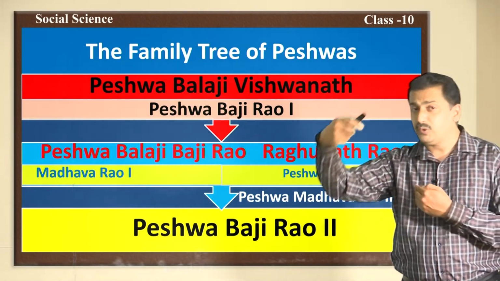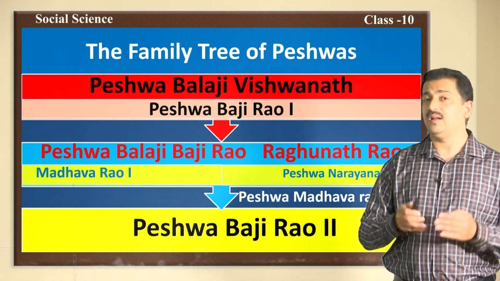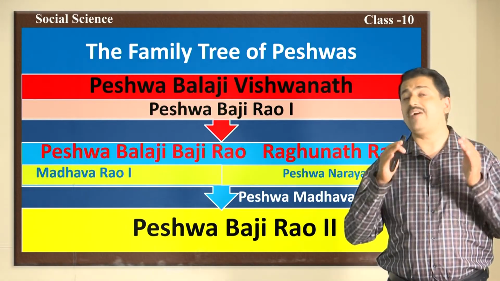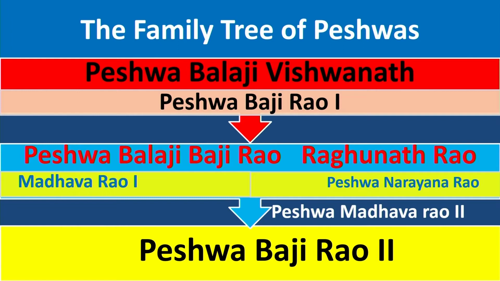Now, before I take you to the first Anglo-Maratha war, let me teach you about the family tree of the Peshwas. Dear students, in the 9th standard, you have already studied about the Marathas. Sahu Maharaj, grandson of Shivaji Maharaj, had appointed a Peshwa in the year 1720. He was none other than Peshwa Balaji Vishwanath. After Balaji Vishwanath, his son Bajirao I became the Peshwa. This Bajirao I had 2 sons. They were none other than Peshwa Balaji Bajirao and then Raghunath Rao.